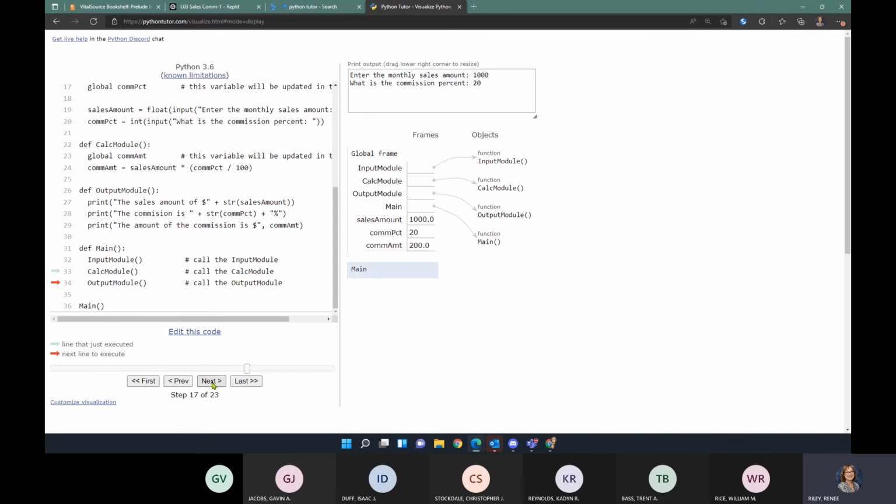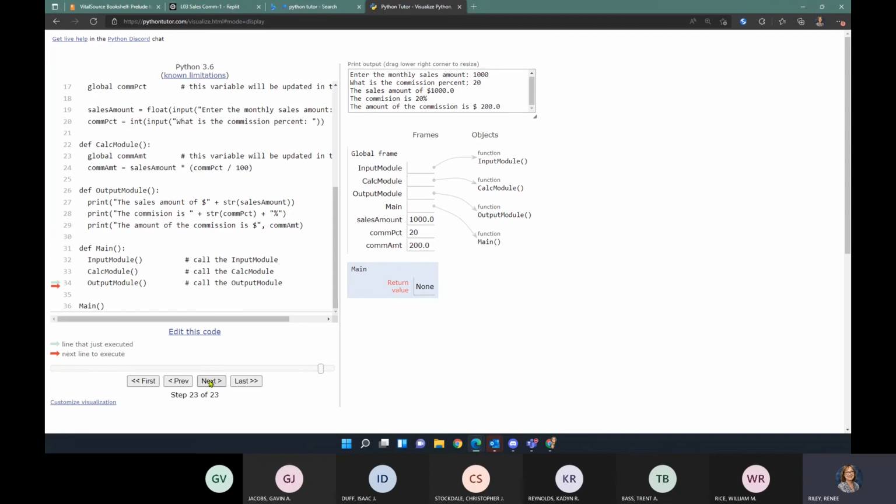So we return control to our main. It calls our output module. And in our output module, we're going to print out our strings and those values from our variables. And then we should be done.